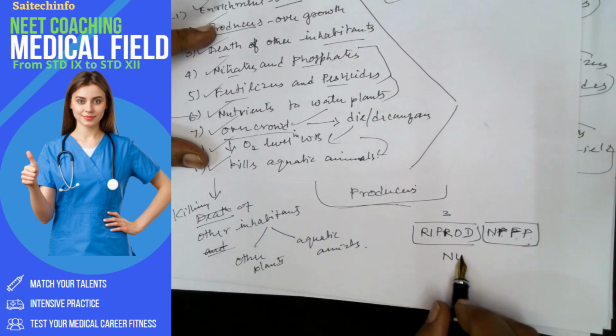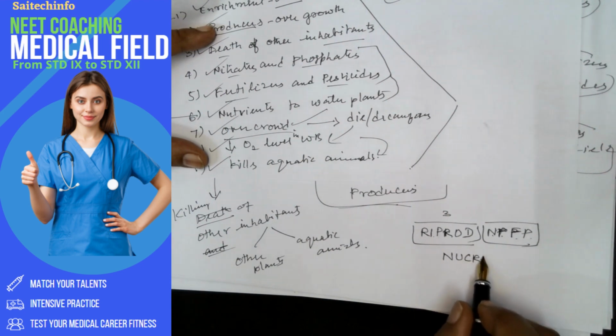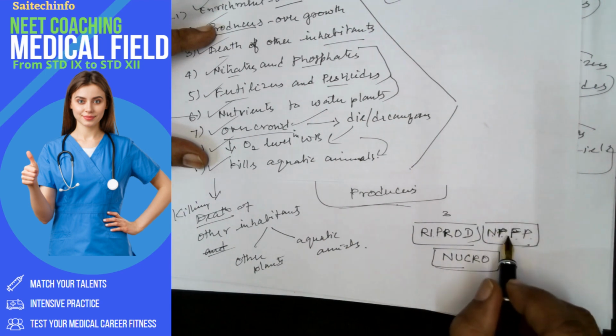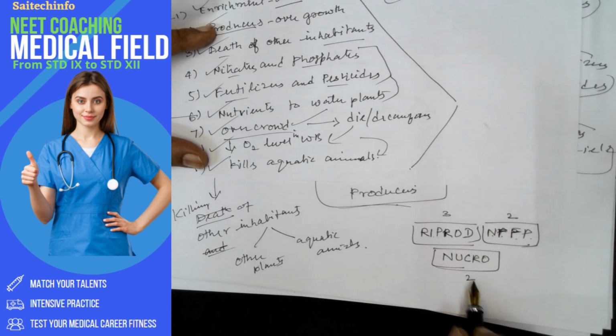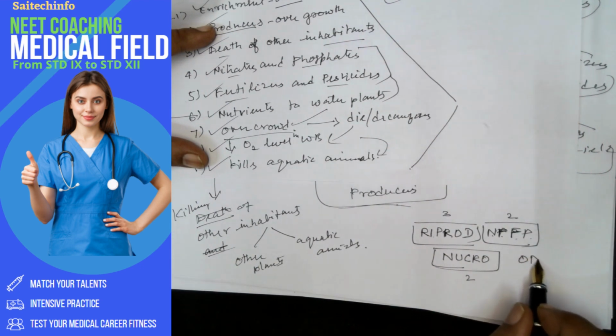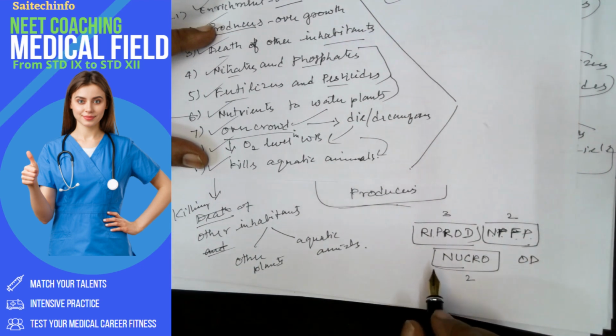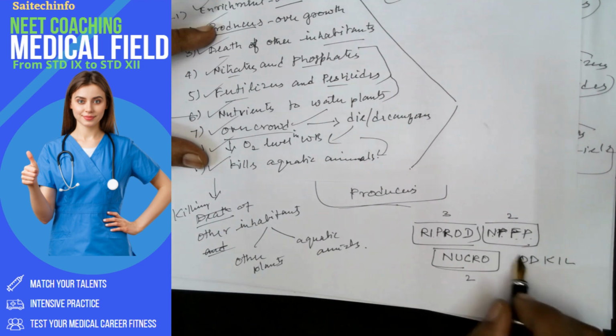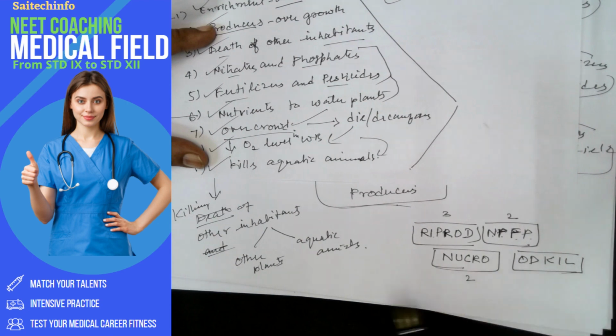This nutrients increase causes overcrowd, so we can put simply overcrowd. So here we have 2 points, and then finally that causes an oxygen level drop and kills the other aquatic animals and plants. So we have got 2 points here.